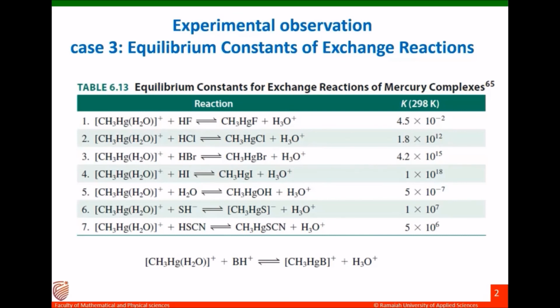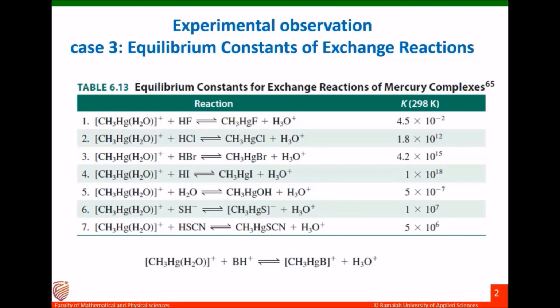If you consider the fluoride ion in HF and the chloride ion in HCl, chloride ion is more polarizable because of its larger size. So the polarizability is increasing from hydrogen fluoride to hydrogen iodide in the first four reactions. More polarizable means softer.